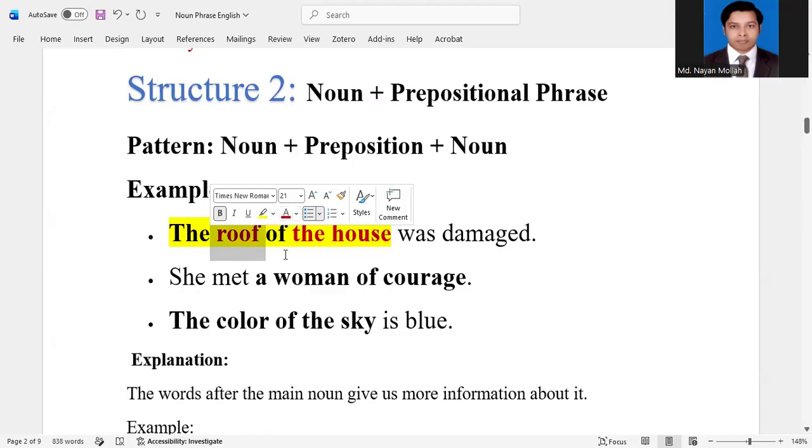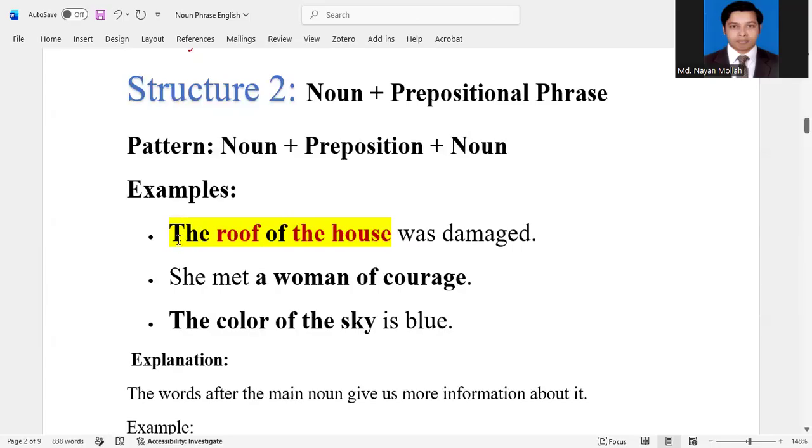That means of is a preposition, before the of is roof and after it the house is also a noun. So noun plus preposition plus noun. The example is: the roof of the house was damaged.